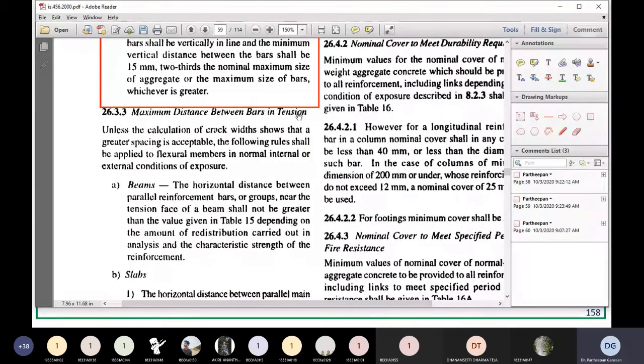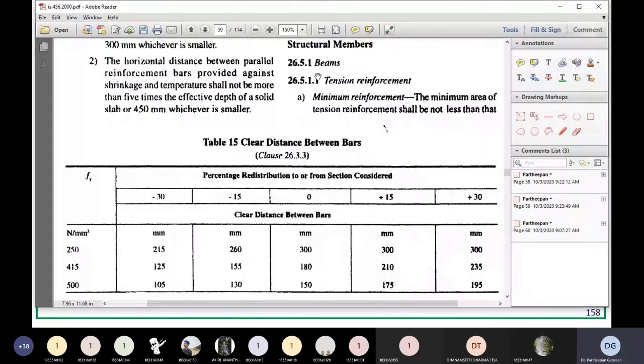Maximum distance between bars in tension. For the beam, the horizontal distance between the parallel reinforcement bars or groups near the tension face of the beam shall not be greater than the value given in Table 15, depending upon the amount of redistribution carried out in analysis and the characteristic strength of reinforcement. So in Table 15, they give the clear distance between the bars.